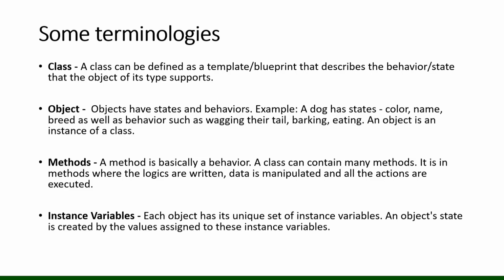So what are object and class in Java? I'm going to give one example so you can easily understand. These are the definitions. You can learn these definitions, but it's better to take an example. Suppose a car.